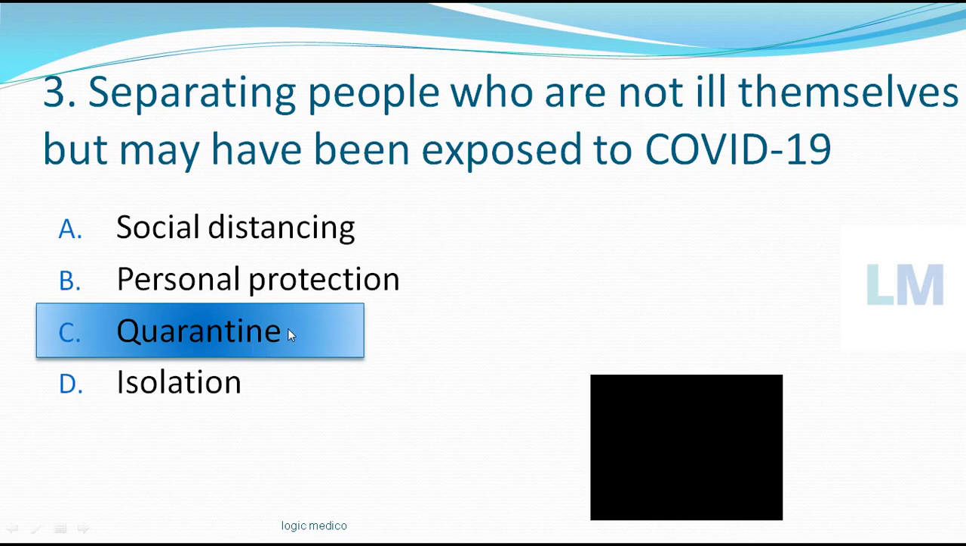So what exactly does quarantine mean? Whenever a person travels from a different area where he may or may not have been exposed, but more often than not we believe he or she has been exposed to COVID-19, what happens? When this person comes in contact with a normal person, he may spread the disease. Therefore it is important to separate these people who are exposed to COVID-19 but are not actually suffering from illness.